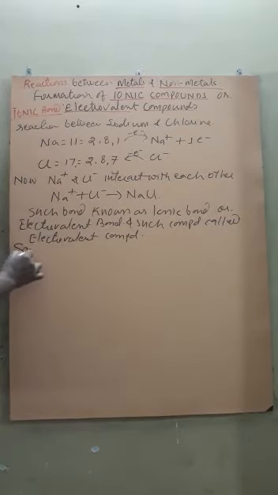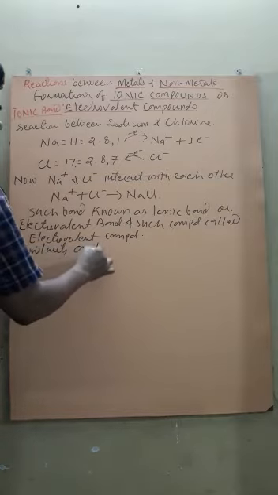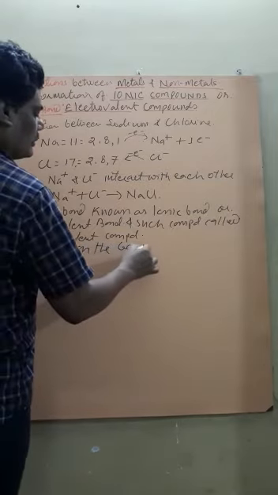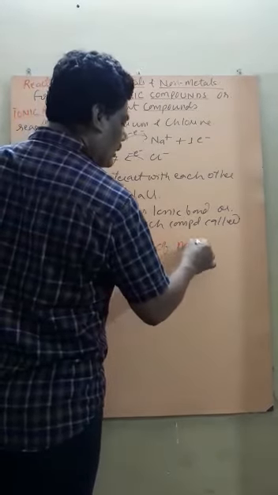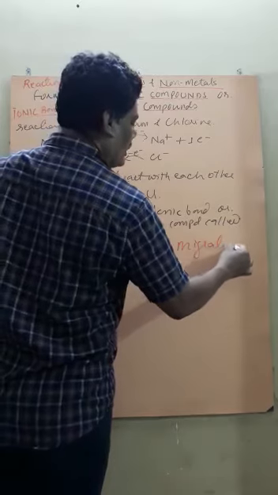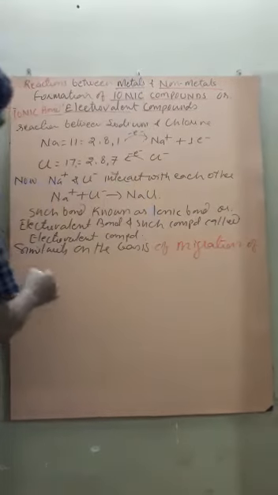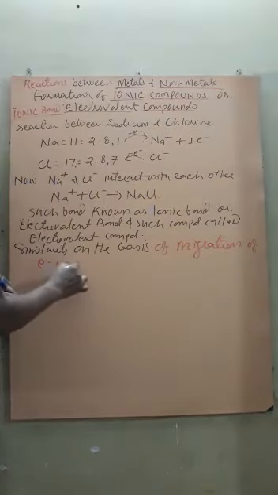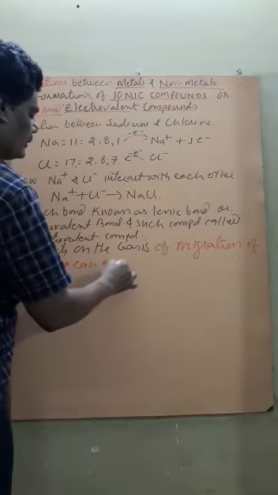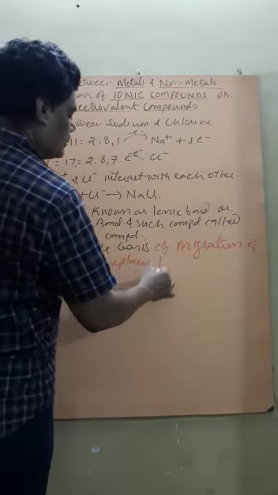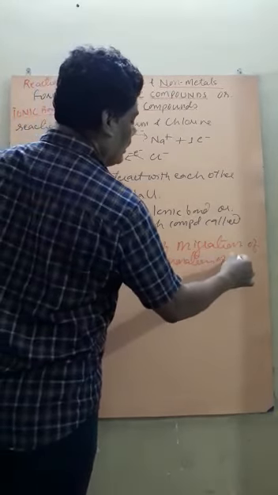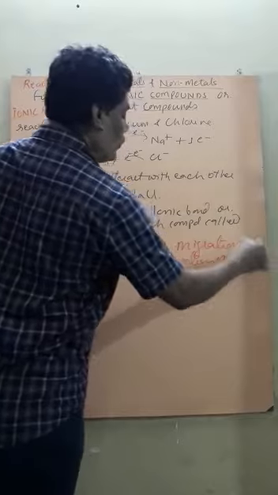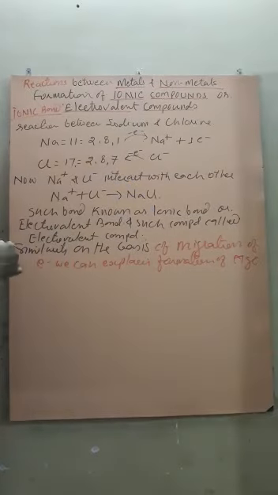Similarly, on the basis of migration of electrons, we can explain the formation of MgO, that is magnesium oxide.